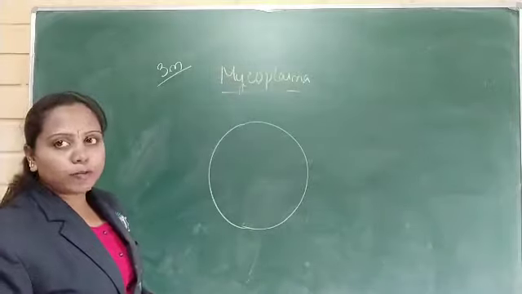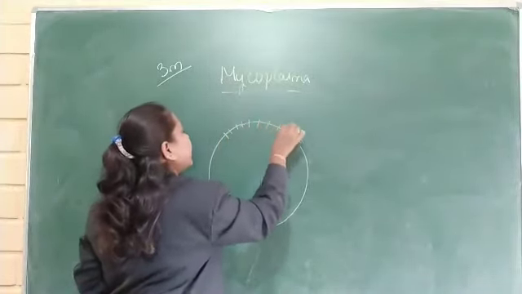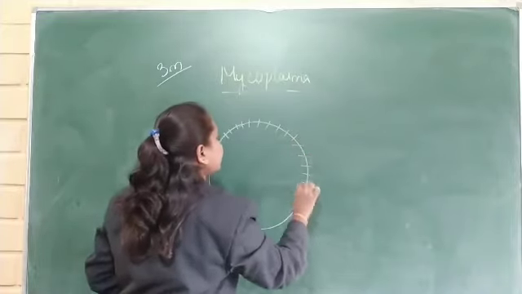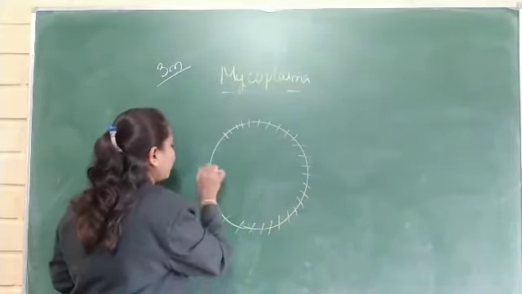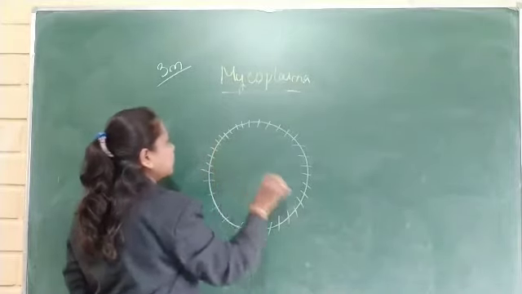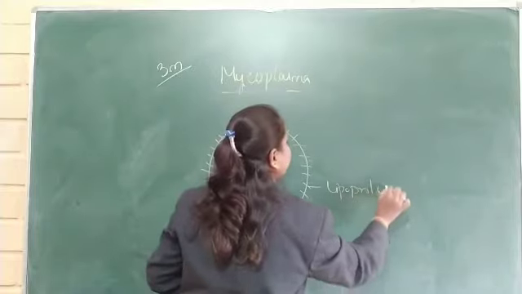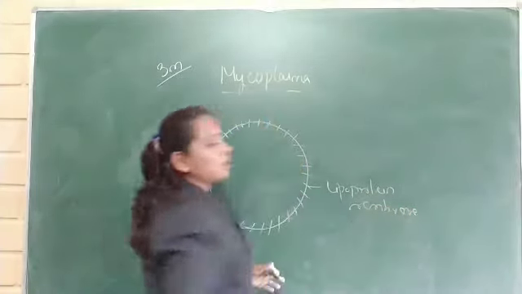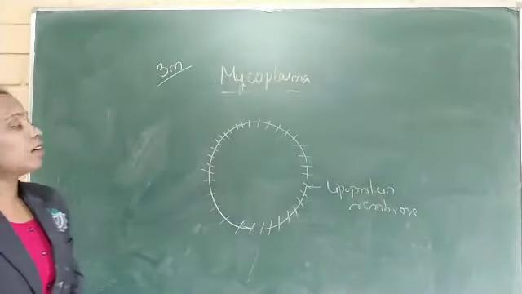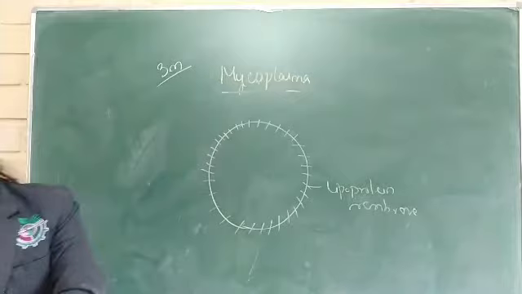There is no cell wall, so this layer acts as a cell wall, and it is called the lipoprotein membrane. The main thing about mycoplasma is that it is a bacteria without a cell wall.